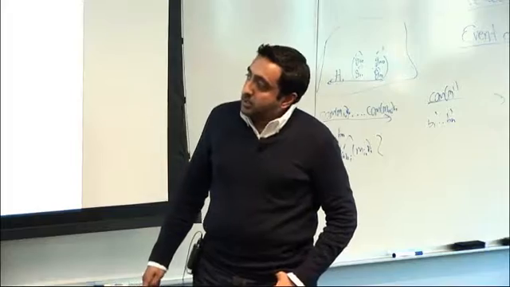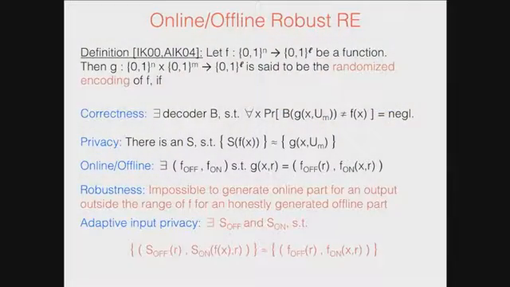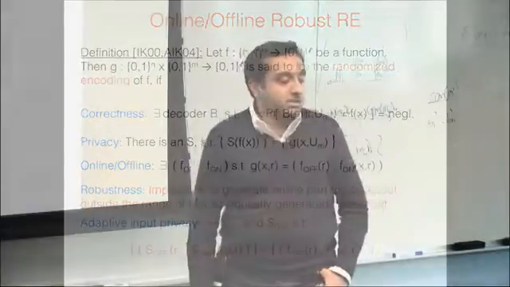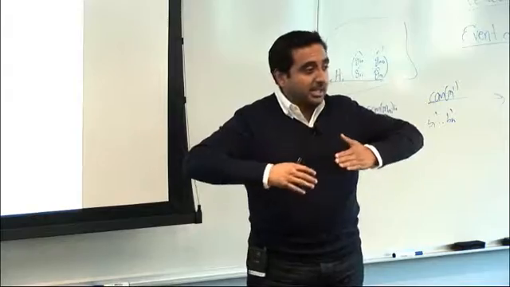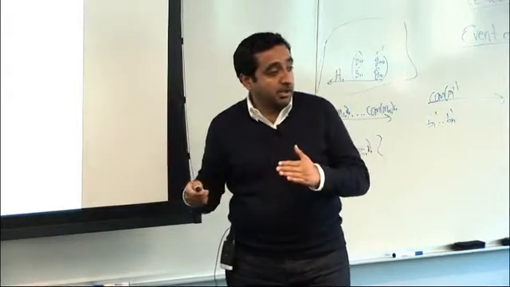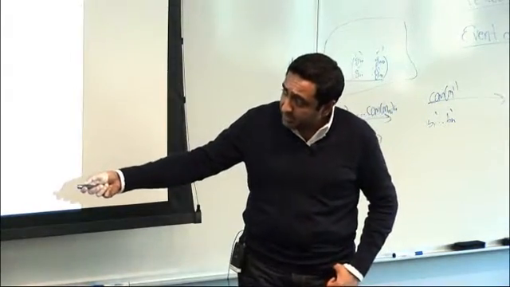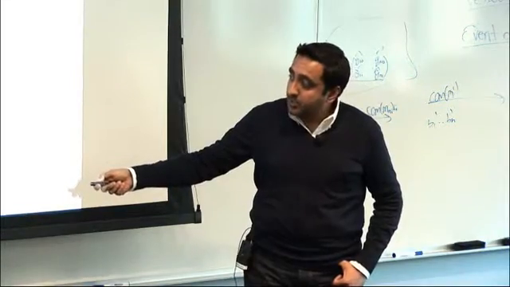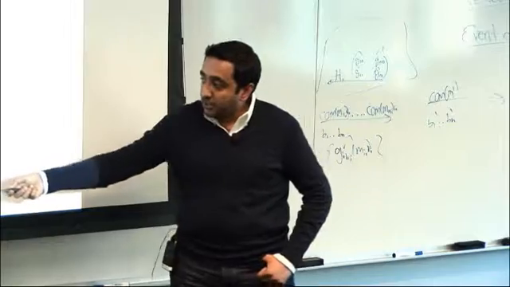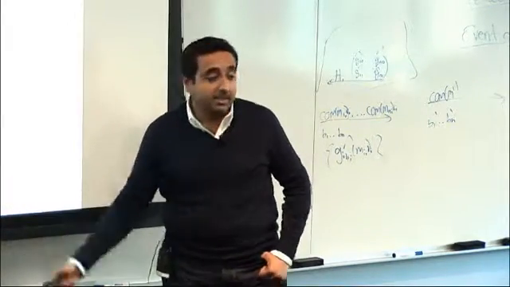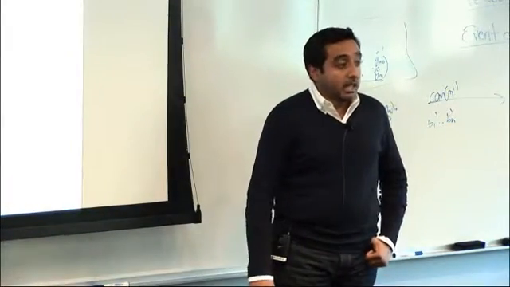All right. So we also need an adaptive input secure randomized encoding. This additionally requires that the simulation can be divided into offline and online parts, such that the simulator without the output can generate the offline part, and the online part can be generated with the output f of x.